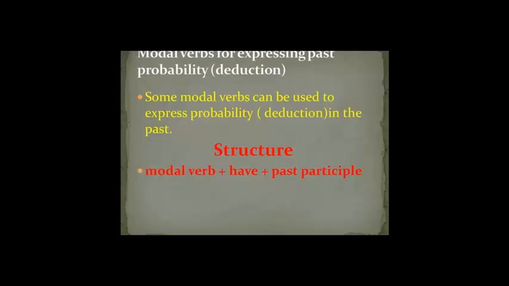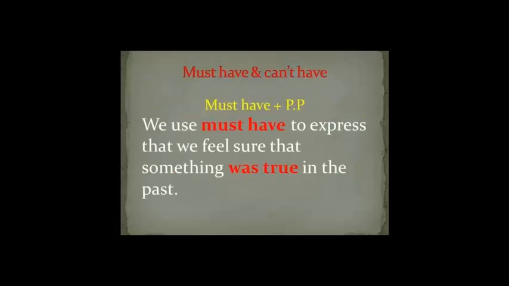Structure: modal verb plus have plus past participle. Must have and can't have are used to express deduction in the past. Must have is followed by a past participle, or verb 3.